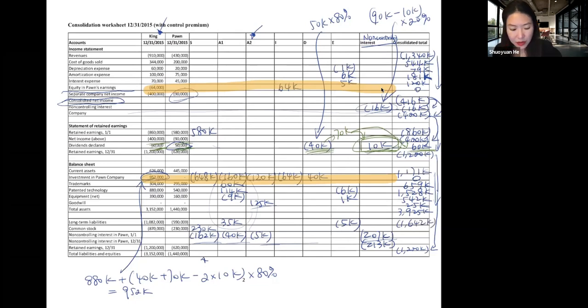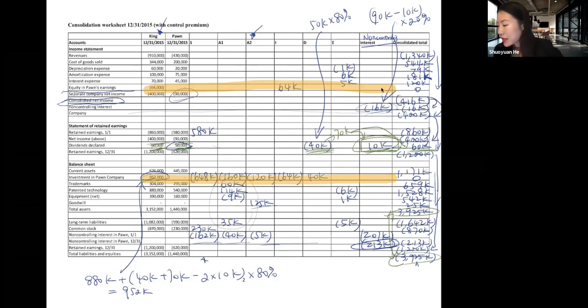On your liability and shareholders' equity side, your long-term liability is 1,642,000. Common stock is 870,000. Non-controlling interest is 213,000 that we already calculated here. And then if you add up everything on the liability and shareholders' equity side, you are going to get your total liability and shareholders' equity, which is 3,925,000. And then the last check is your total assets should be equal to your total liability and shareholders' equity. And this is about this consolidation worksheet when there is control premium.